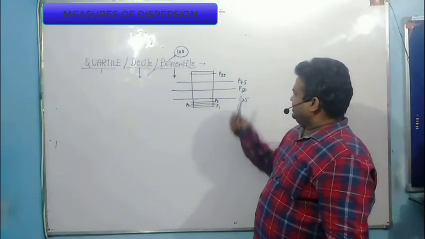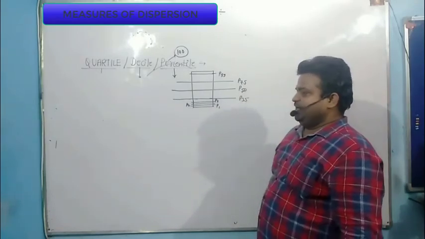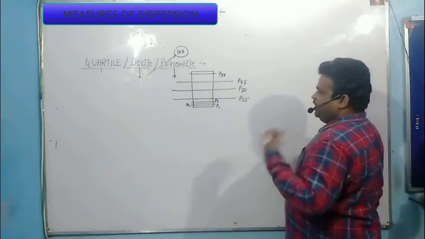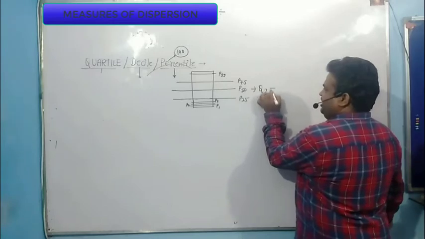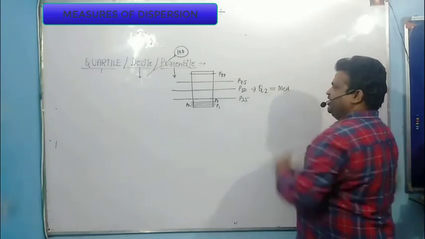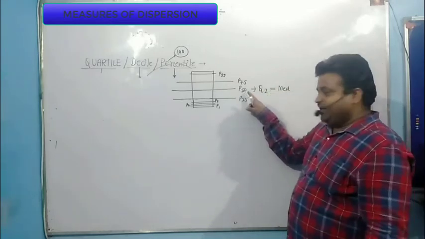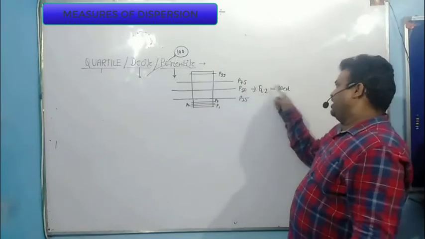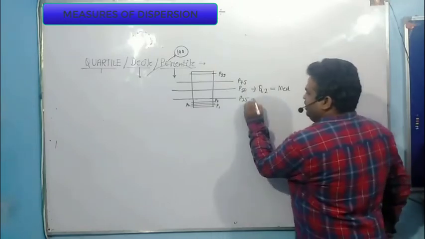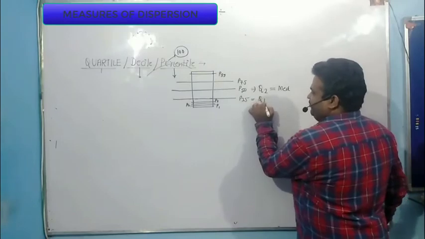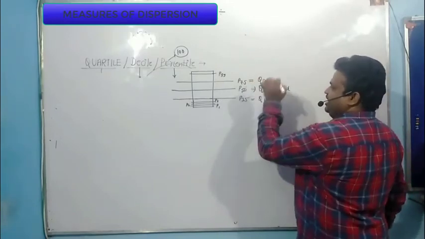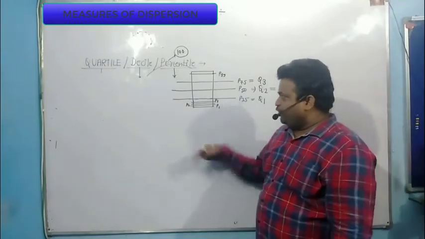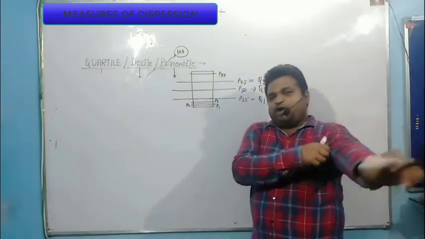I am writing these three because they are important. P50 is equal to the second quartile, which is equal to median. When you derive the formula of P50, it's equal to your quartile 2 value, which is equal to median. When you calculate P25, you will get the first quartile value, and when you calculate P75, it gives you the third quartile value. Okay. So now I am going to derive the different formulas of percentile.